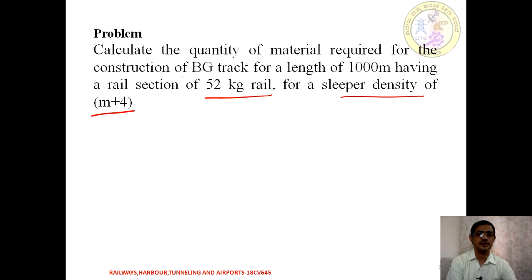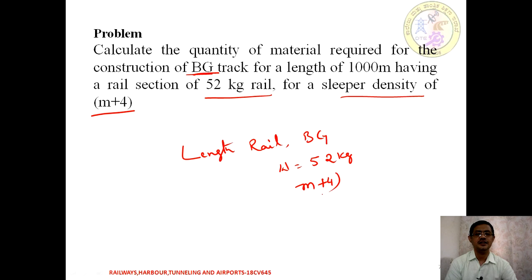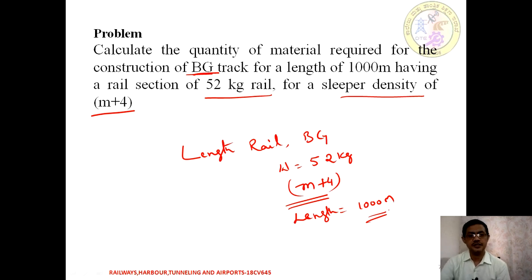So what has been given in the problem? It is a BG track, which means we need to assume the length of rail according to the BG track. Then the weight of the rail has been given, that is 52 kg. Then the sleeper density is given, that is M plus 4. Apart from that, the length of track to be laid is 1000 meters. So these are the numerical data given to find out each of the individual quantities.